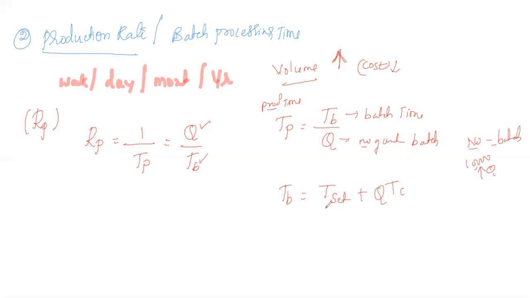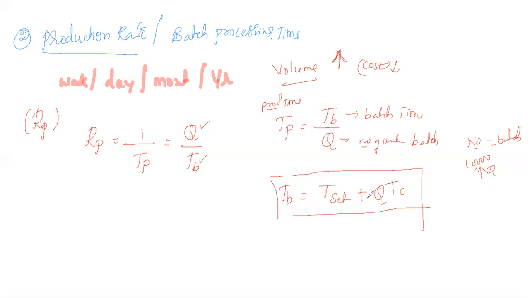And the setup time is generally performed before starting any production activity. For example, we need to arrange the tools, operations, and machineries, and start the setup for the production activities. Whatever is required to be performed before starting the production is included in the setup time. Like this we can calculate T of B, the batch time.